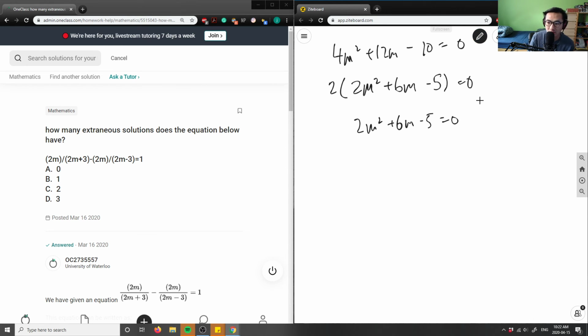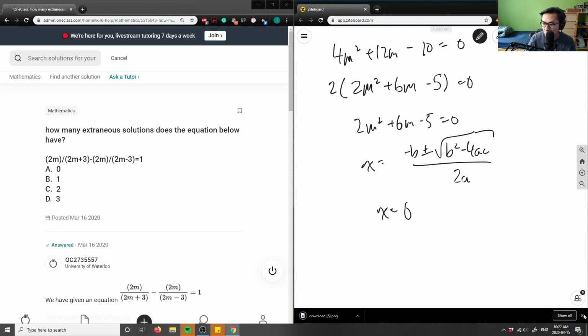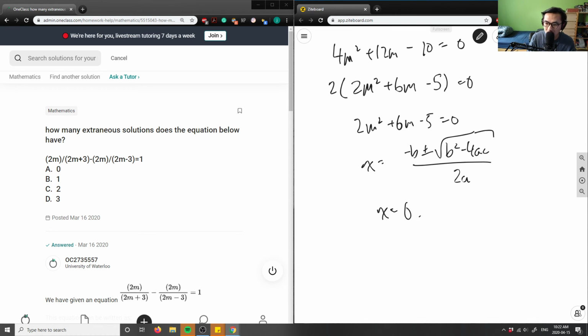Again, for the sake of time, I will write out the formula here, negative b plus or minus the square root of b squared minus 4ac, all over 2a, and I'm just going to use my calculator and cheat a little bit. I'm sure by now, by grade 11, grade 12 math, you should know how to use the quadratic formula. So this here would give me 0.68, and I also get a value of negative 3.67. So these two are my m values.